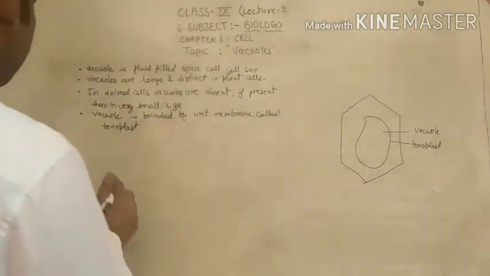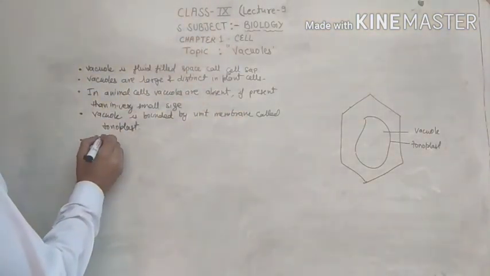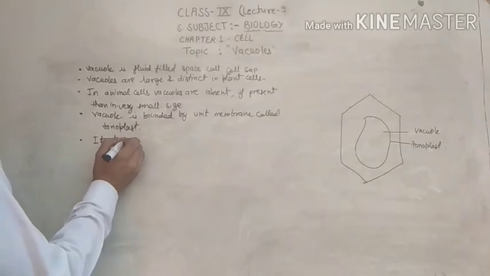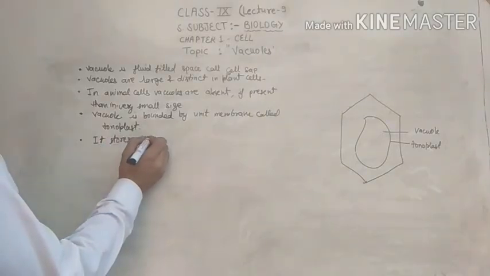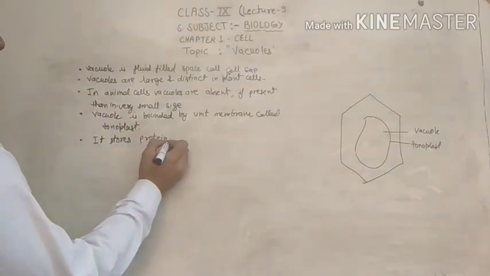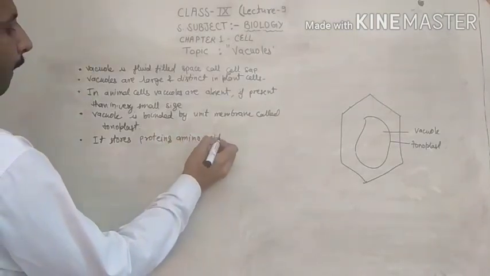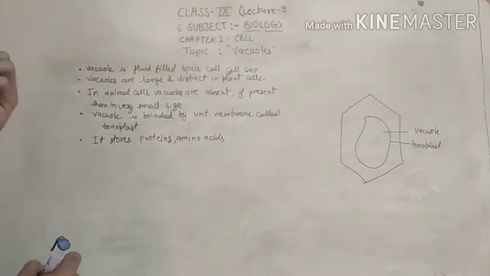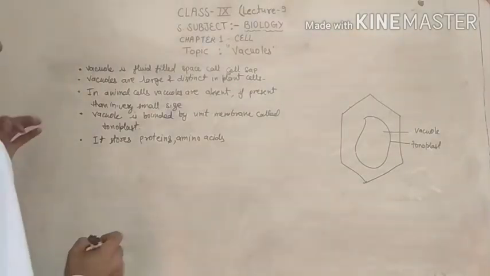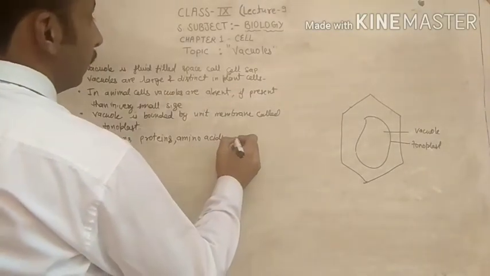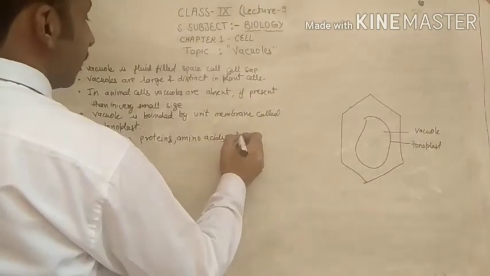Now one more thing, it stores proteins, amino acids, toxic substances.